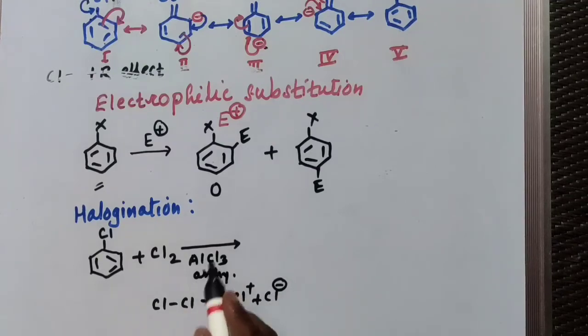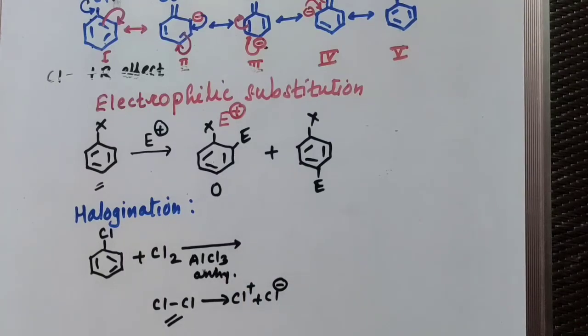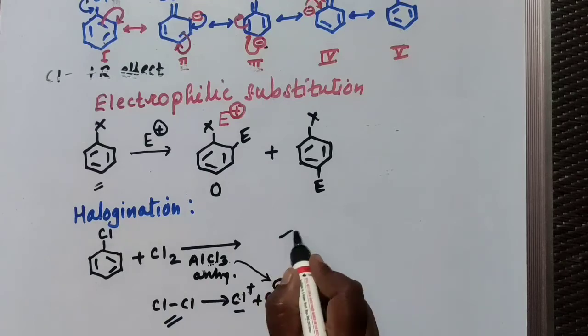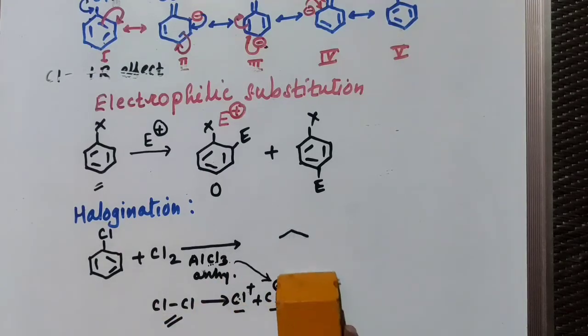This anhydrous aluminium chloride is used to break the chlorine-chlorine bond unsymmetrically, so that there is a formation of Cl plus and Cl minus. Why? Because this is also an electron deficient species, in search of electrons. So there is a formation of Cl minus ion, and it can take electrons from this Cl minus. And now this Cl plus can attack on an electron rich center, either ortho position or para position, and there is a formation of what?